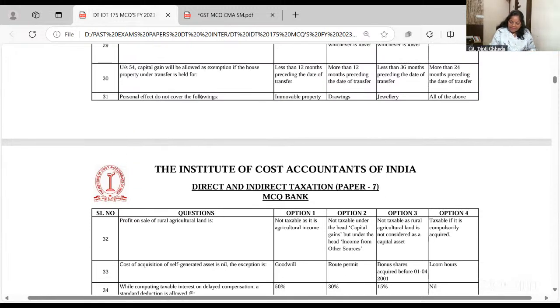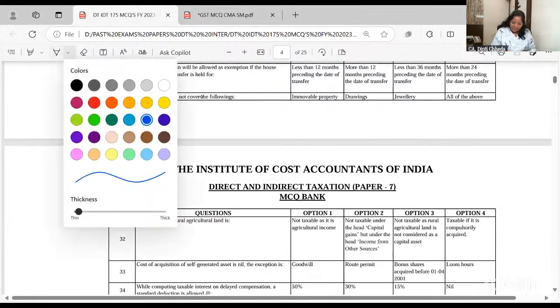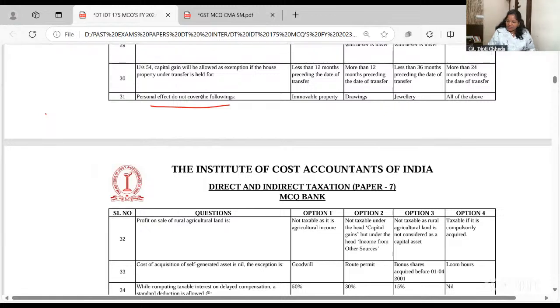Personal effects in capital gain. Personal effects do not cover immovable property, drawings and jewelry. Personal effects are not a part of the capital asset. So personal effects like your home, car, home furniture are exempt. Electronics, AC, projector, refrigerator, OTG, all of these are exempt personal effects. But personal effects exclude immovable property, drawing, jewelry, sculpture, painting, which become taxable. So the answer here is not all this. The answer here is all of the above. All of the above. Clear?